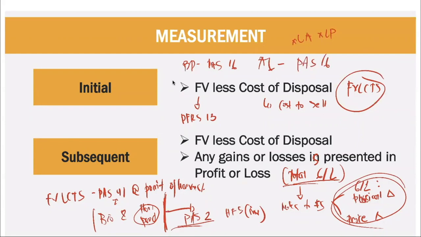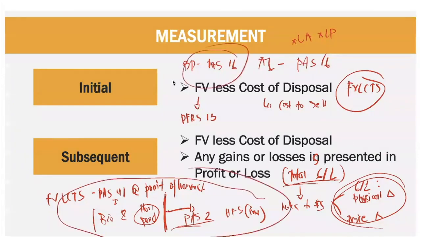Okay? What else? Those are the items already. So everything regarding agriculture is already placed there. Take note of these rules, including the bearer plant. You will only apply agriculture if there is a biotransformation and there will be accounting for the produce. After that, you apply PAS 2. The agricultural land where you have your agricultural activity is still measured under PAS 16. That's it for our agriculture.